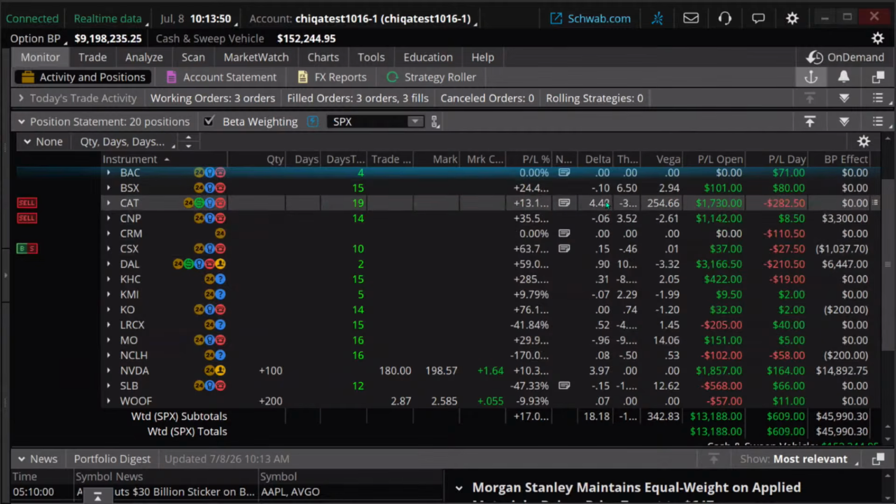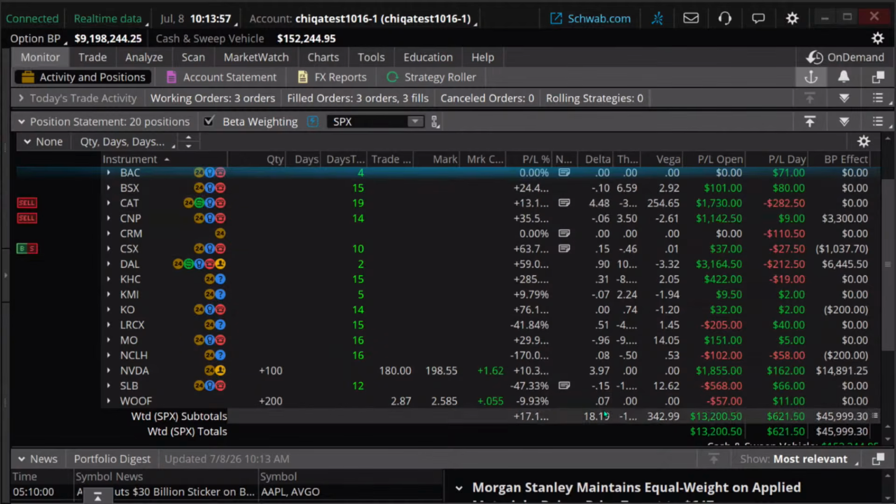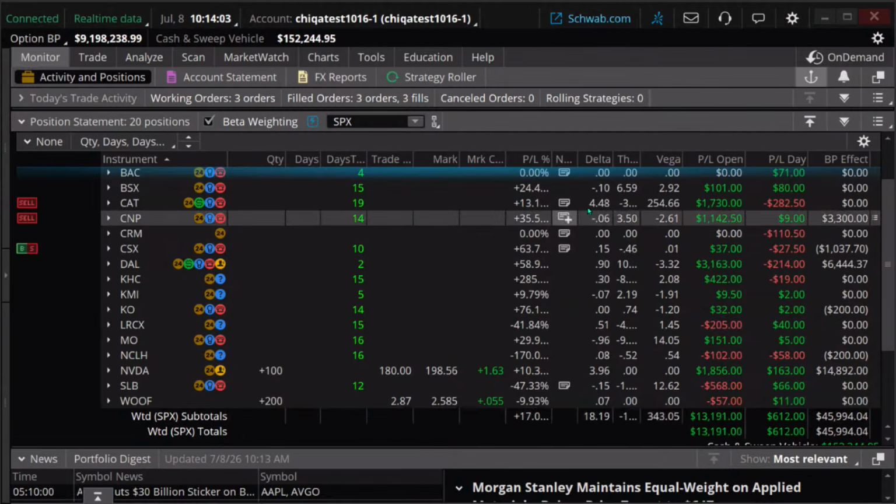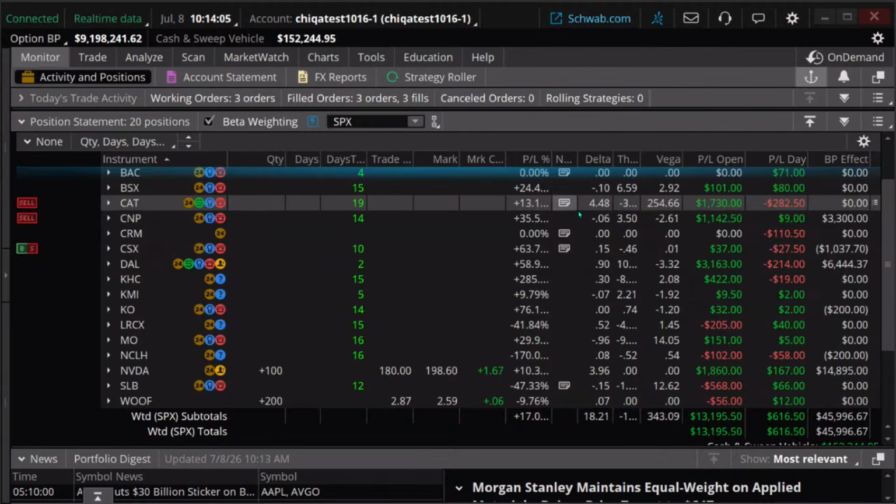Look, I've got a Caterpillar trade where my beta-weighted delta is about 4.5. That's a lot. That's about a quarter of the portfolio. If I just remove this trade, I would reduce my delta. Now, I don't want to in this circumstance, but the first line you can consider, if your delta is too high, is removing existing trades.